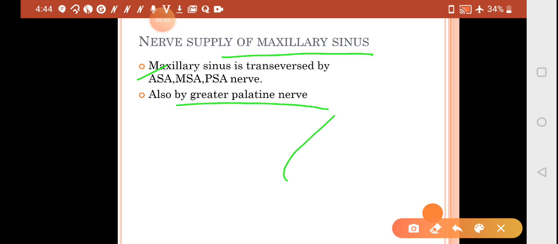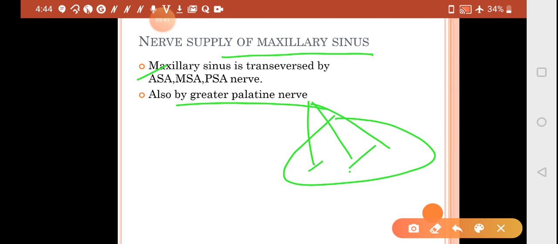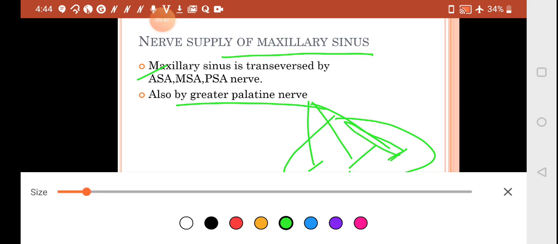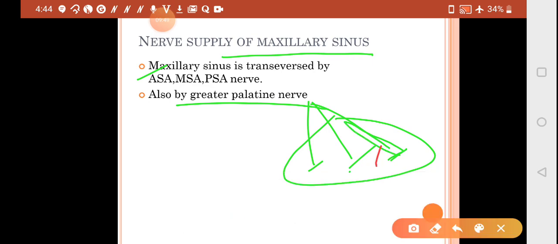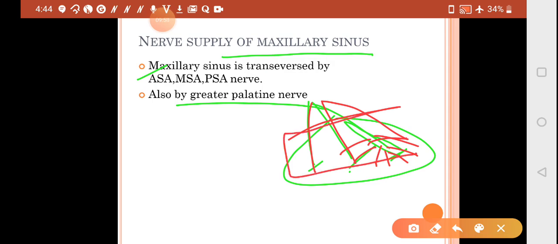So the question is asked, which of the following nerves are you going to find out in your maxillary sinus? The answer will be anterior superior alveolar, middle superior alveolar and posterior superior alveolar, and this posterior superior alveolar nerve is going to supply your molars. And anatomy should be known because if you are doing surgery of the maxillary sinus, these nerves should not get damaged. So this thing should be known.